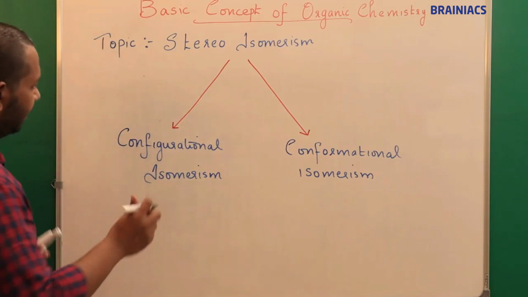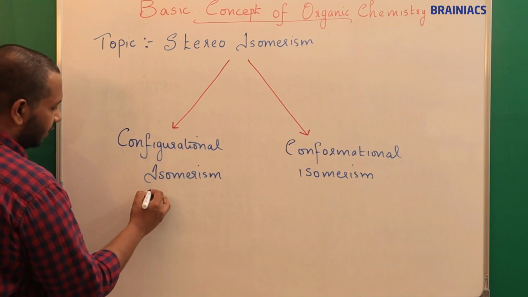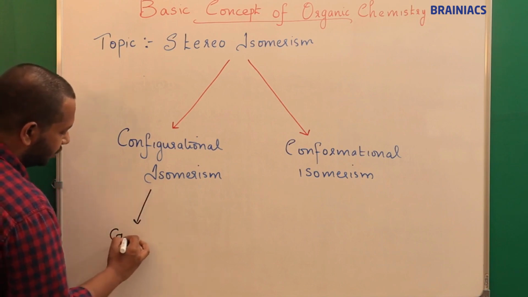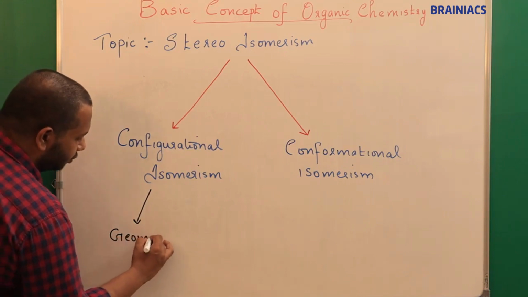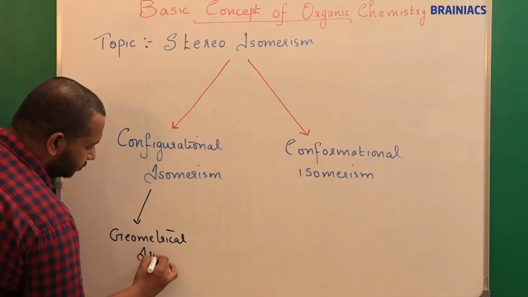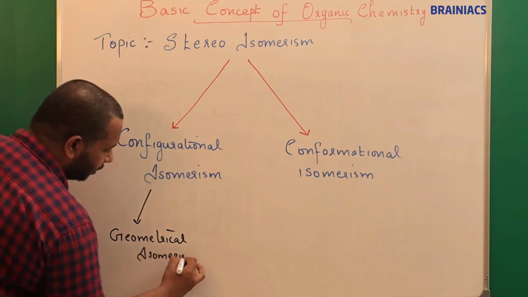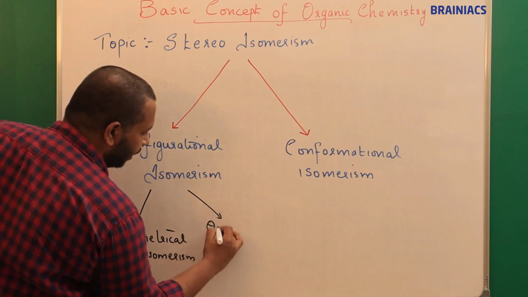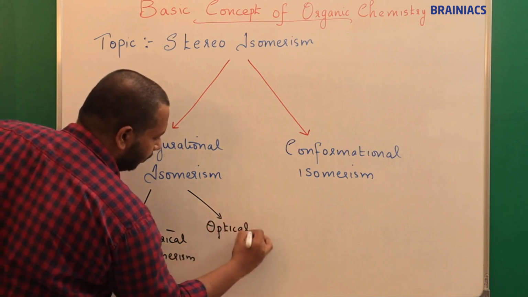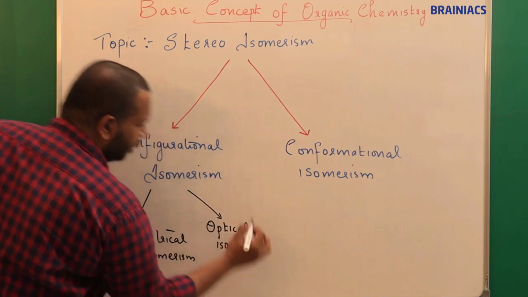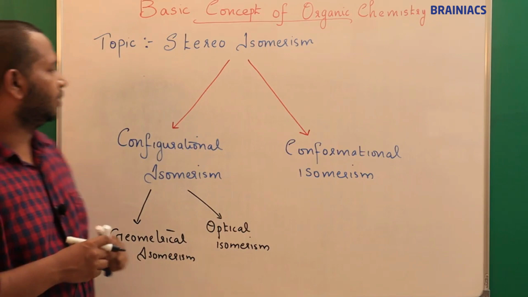Now for that, let me tell, this configurational isomerism can be of two types. One is geometrical isomerism, and the other one is optical isomerism. Now I will tell the fundamental, then you will understand.